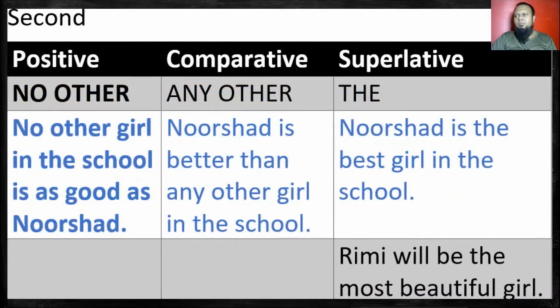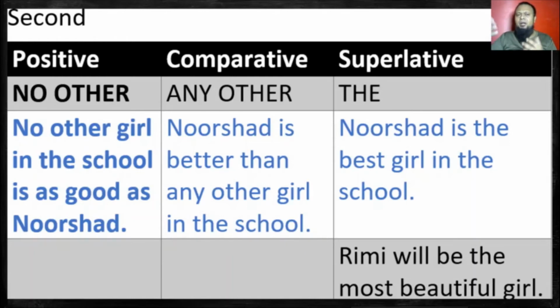Second, the second rule. Again, I have put all of the things together here because you already have the idea. So positive, comparative, superlative. Now this rule is no other, any other, and the. We use the before the consonant sound and the before the vowel sound. So, no other girl in the school is as good as Nushat. Same as the previous one, right?